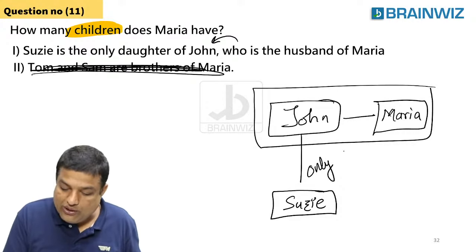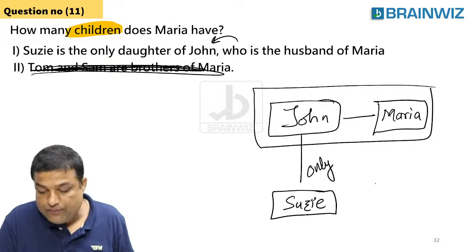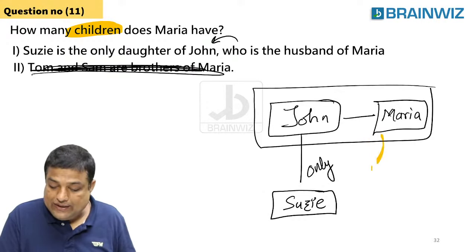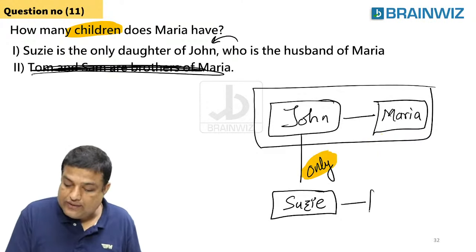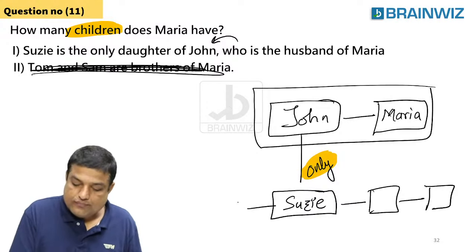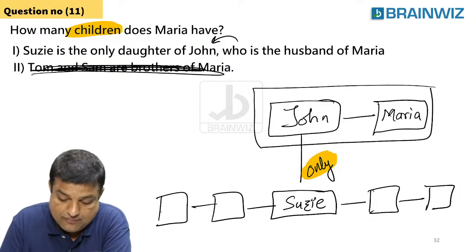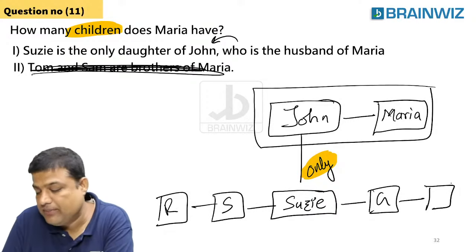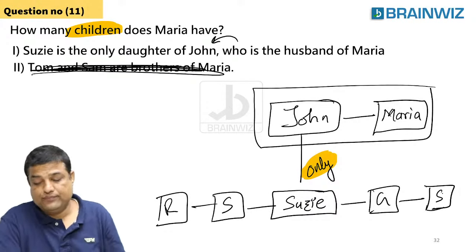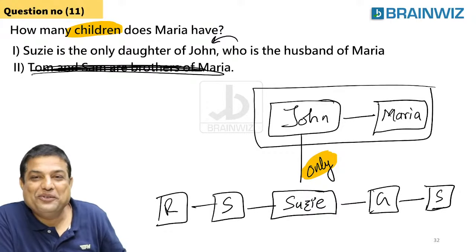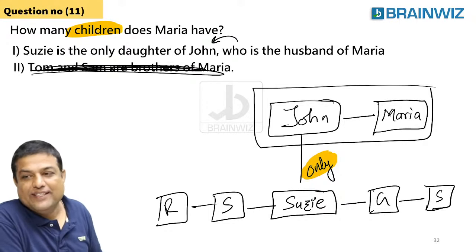So using this only word, you thought that she is the only one daughter. No. I agree that she is the only daughter. She is the only daughter, but she may have 5 brothers. Maybe Ram, Shyam, Ghansham, and Suresh. Maybe. Are you understanding what I mean to say? Yes. It's changing, but try to agree with that.